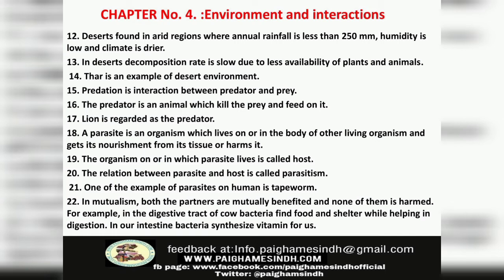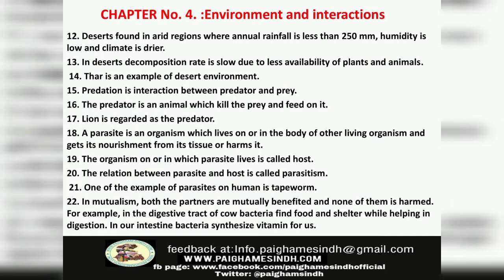Number 18. A parasite is an organism which lives on the body of another living organism and gets its nourishment from its tissues or harms it. Number 19. The organism on or in which the parasite lives is called host. Number 20. The relation between parasite and host is called parasitism. Number 21. One example of parasites on humans is tapeworm.